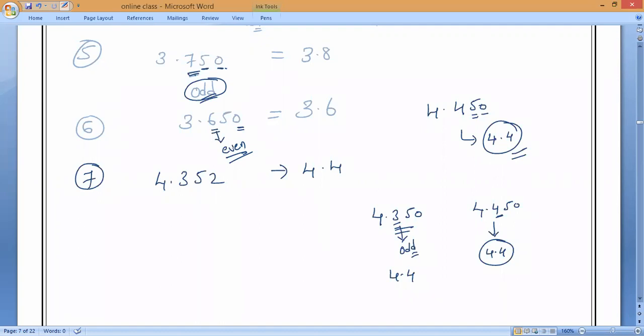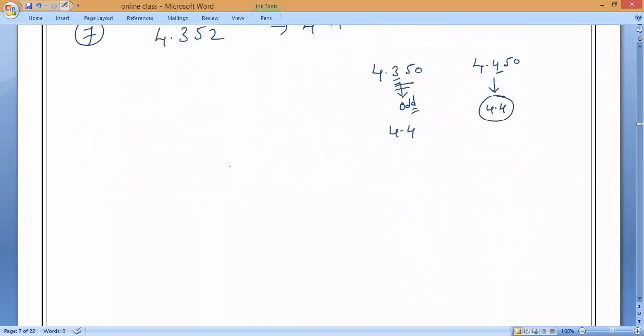So next, calculation in SF, that is, significant figures. Write it. Calculation in SF. We will use addition, subtraction, multiplication, division, and all. So we have to be very, very careful with this. Calculations in significant figures.